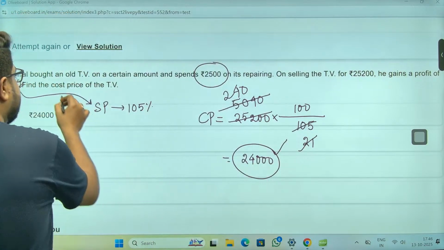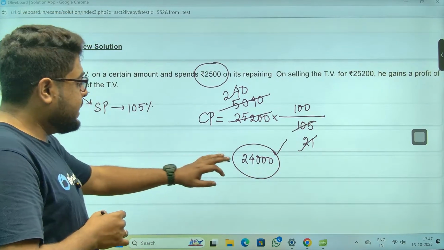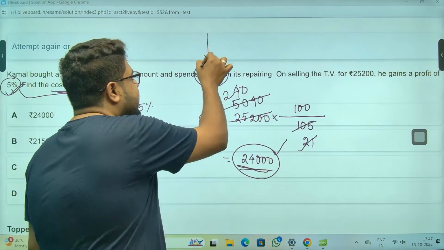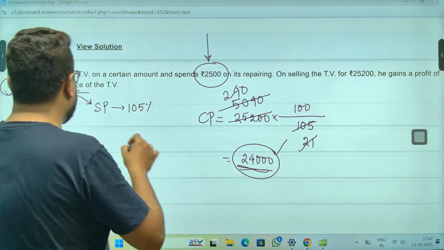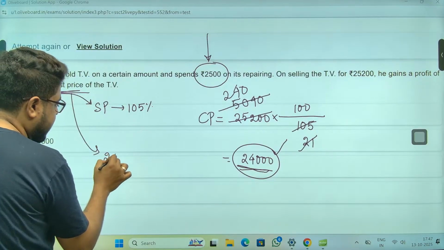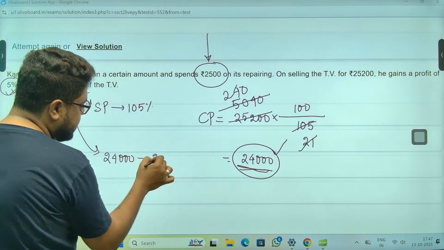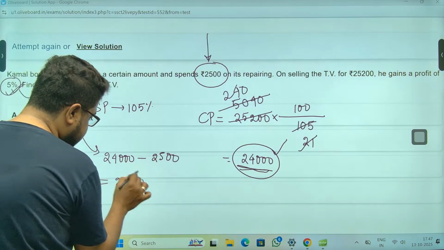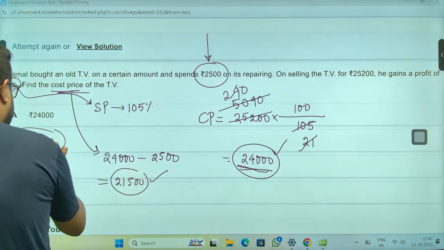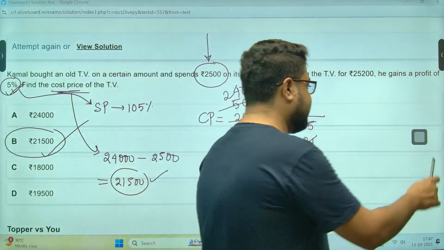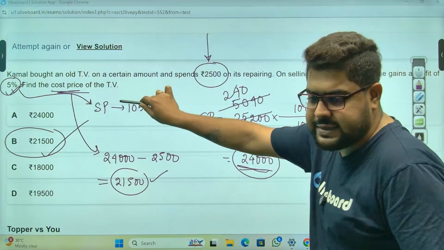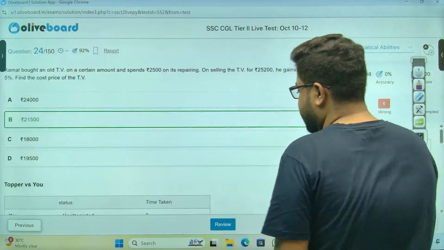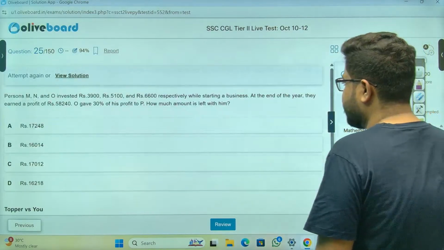Now they are asking the original CP. This is not exactly the CP; this is CP plus the overhead expenditure. So the actual CP of the article will be 24,000 rupees minus 2,500 rupees, which is 21,500 rupees, sir. 21,500 is there in option B. Again, the biggest mistake everybody makes is to mark option A. Don't do that. If you do, it goes wrong.